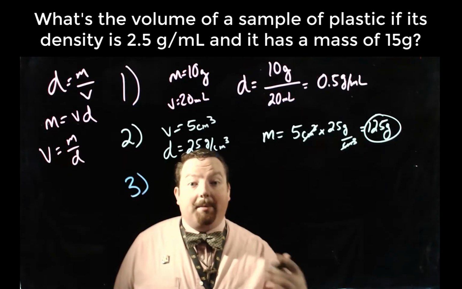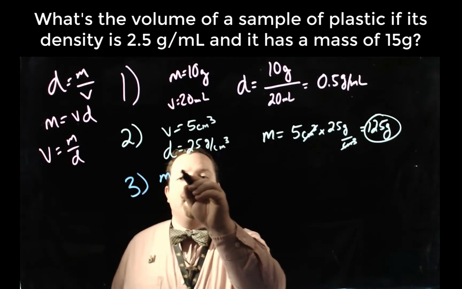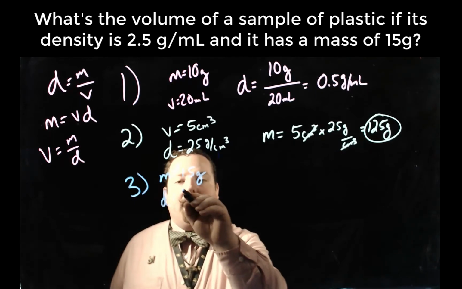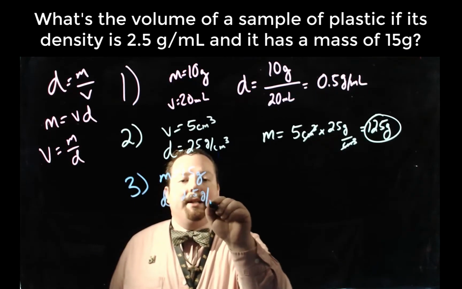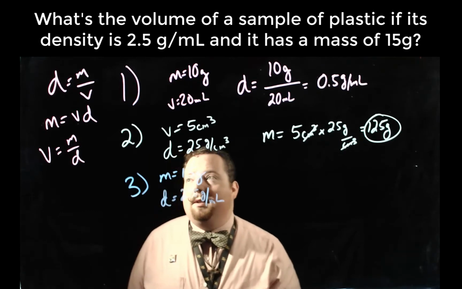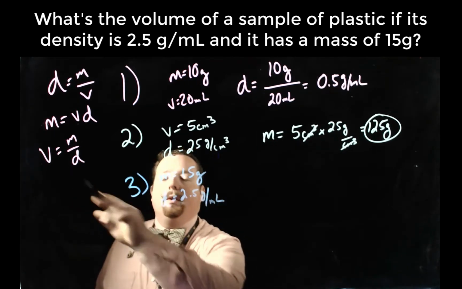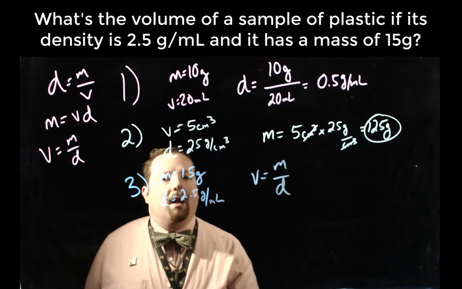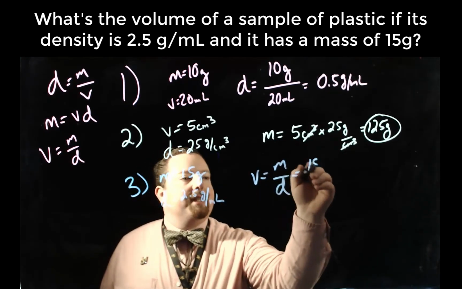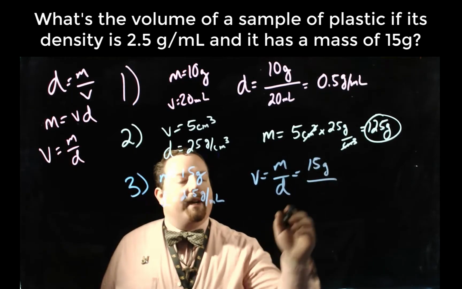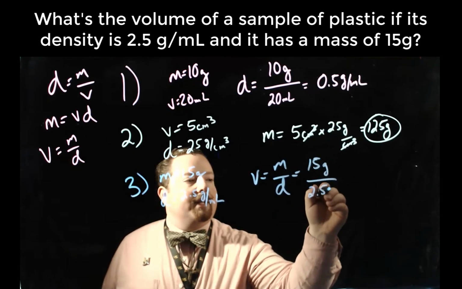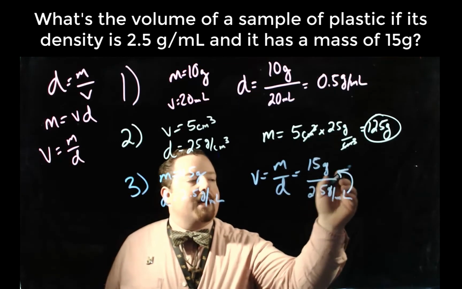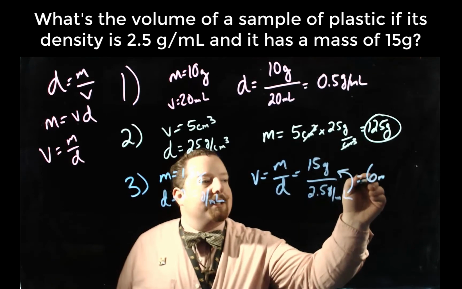It says we have a sample of plastic that has a mass of 15 grams, and the density is 2.5 grams per milliliter. Since we're looking for volume, we'll use V equals M over D. And we plug it in, we get 15 grams divided by the 2.5 grams per milliliter. Grams will cancel out, milliliters will come to the top, and you get about 6 milliliters.